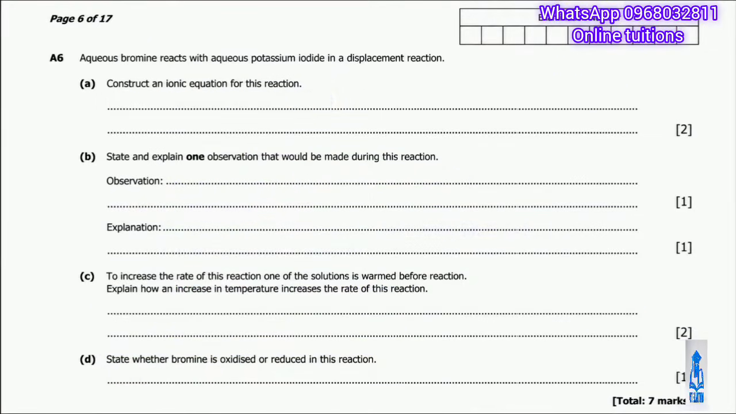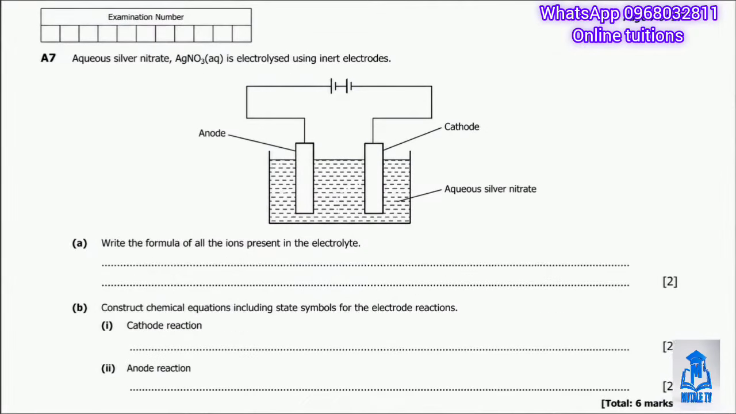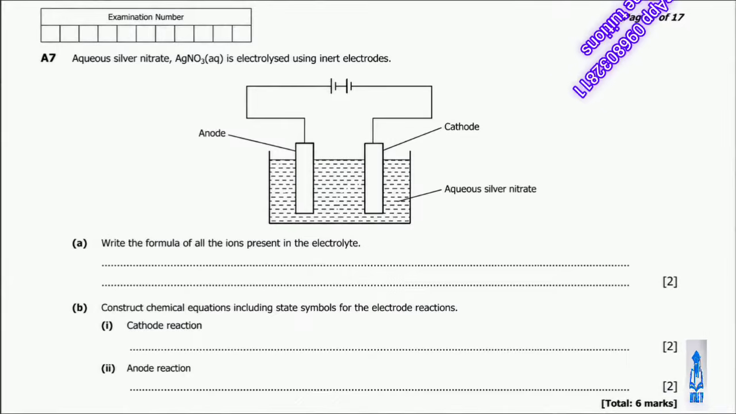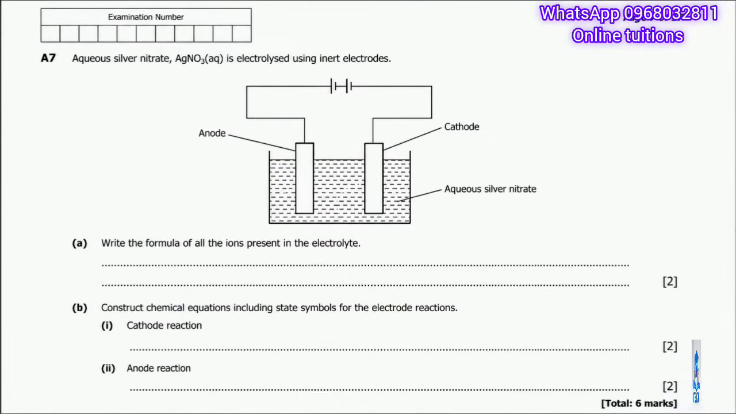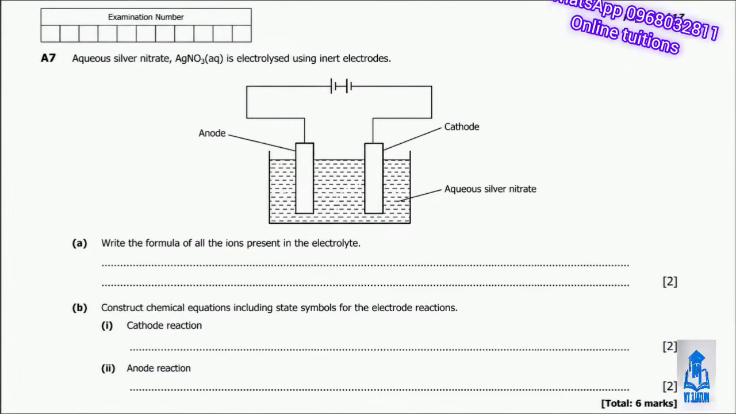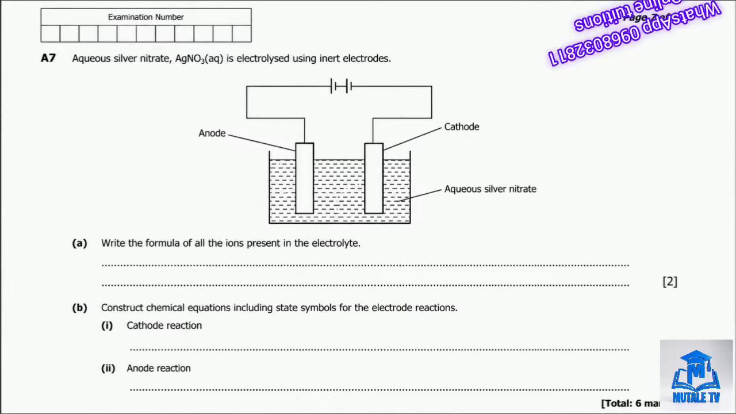All right, so let's move on to question 7. Question A7: aqueous silver nitrate, AgNO3 in aqueous solution, is electrolyzed with inert electrodes. Part A asks us to write the formula of all the ions present in the electrolyte.